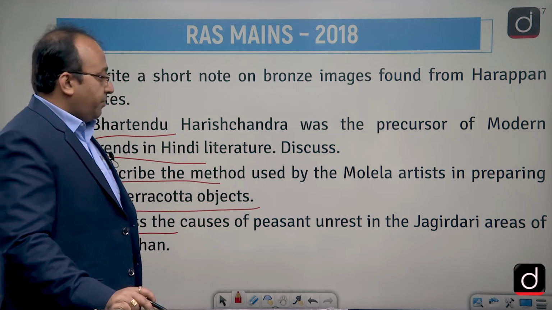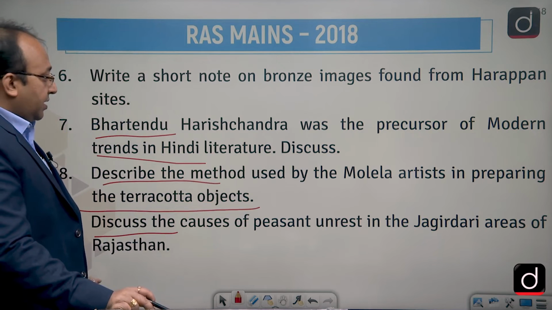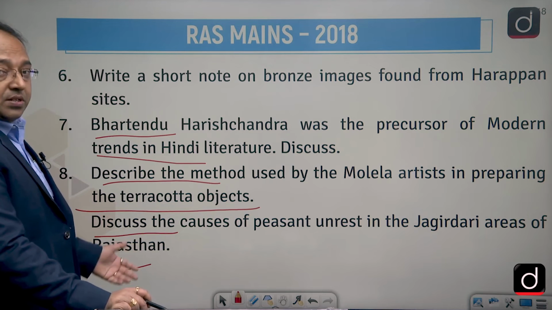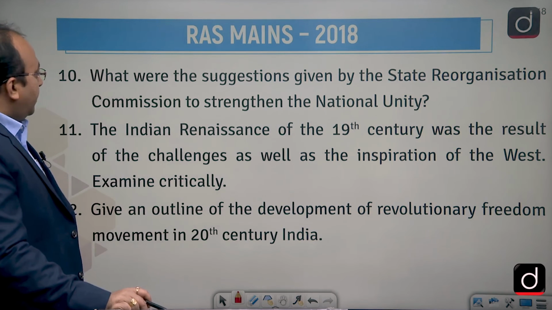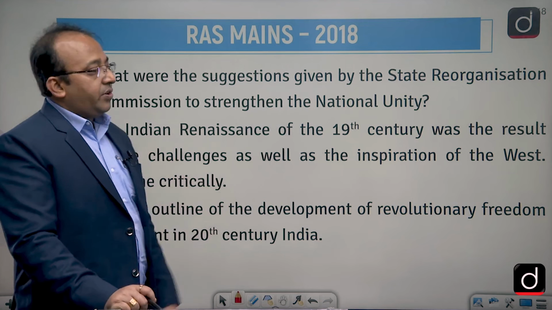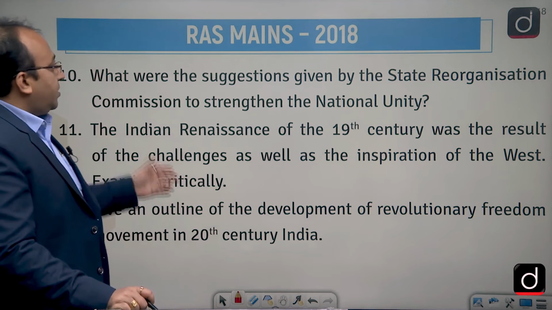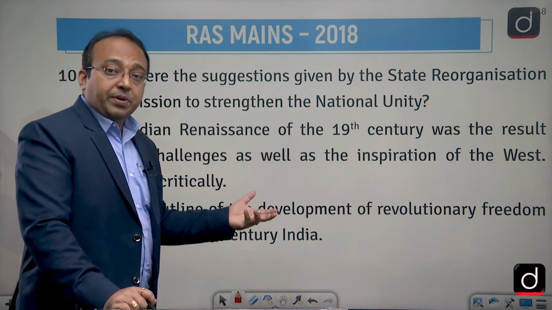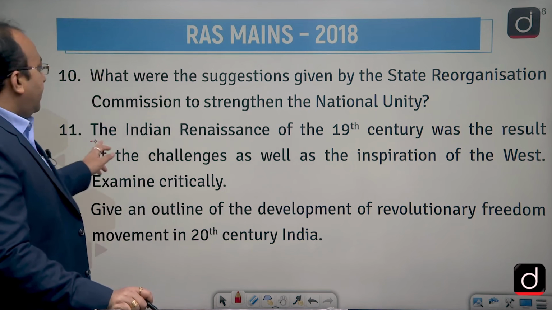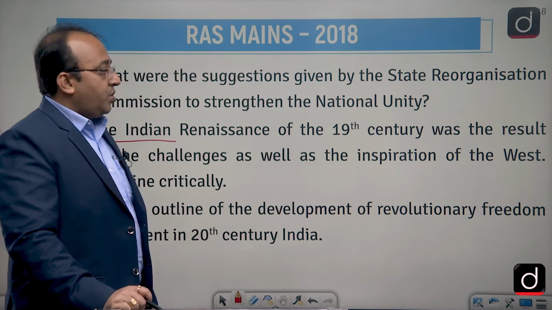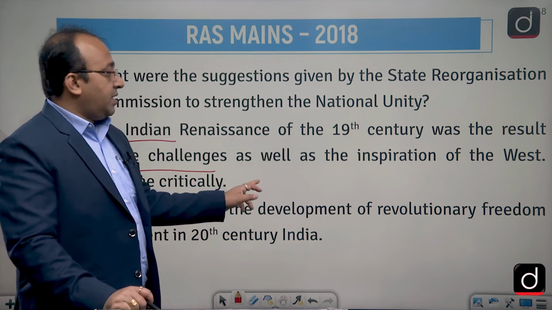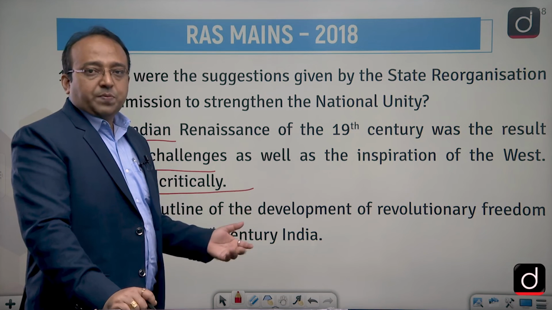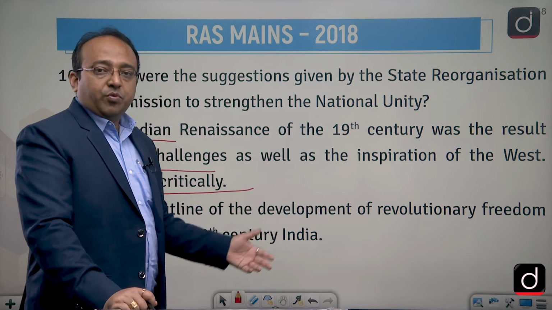Then discuss the cause of present unrest in the Jagirdari areas of Rajasthan. That is another question asked to you about Jagirdari or present unrest there in Rajasthan. Then what were the suggestions given by the State Reorganization Commission to strengthen the national unity, in fact? So in that way, this question was asked to you from the post-independence era in Rajasthan. The Indian Renaissance of the 19th century was a result of the challenges as well as inspiration of the West, examined critically. That has been asked to you, especially in the context of socio-religious reform movements.